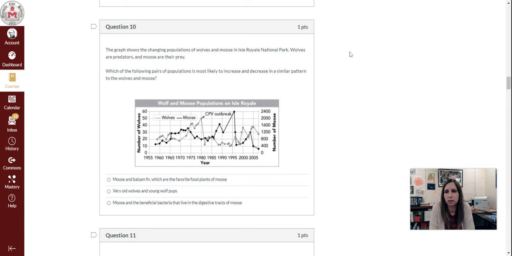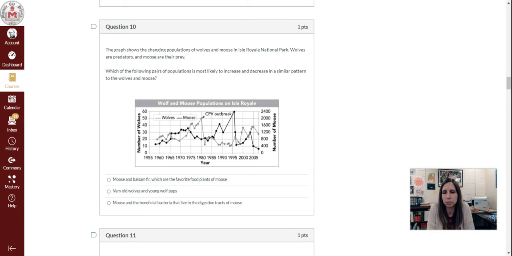Question 10. The graph shows the changing populations of wolves and moose in Isle Royale National Park. Wolves are predators and moose are their prey. Which of the following pairs of populations is most likely to increase and decrease in a similar pattern to the wolves and moose?